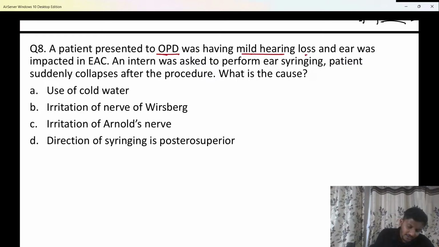The ear wax was impacted in the EAC, and the intern was asked to perform ear syringing. The patient suddenly collapses after the procedure. What is the likely cause of the condition? The likely cause of this condition has to be